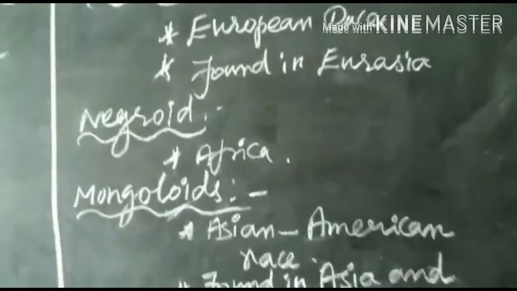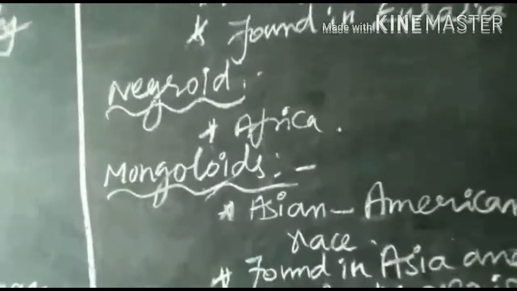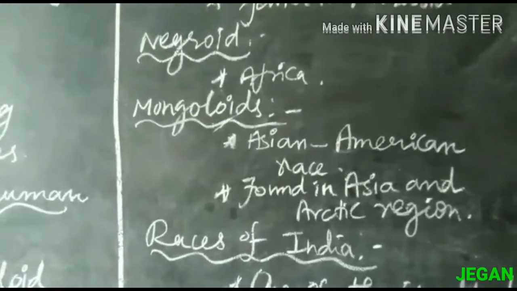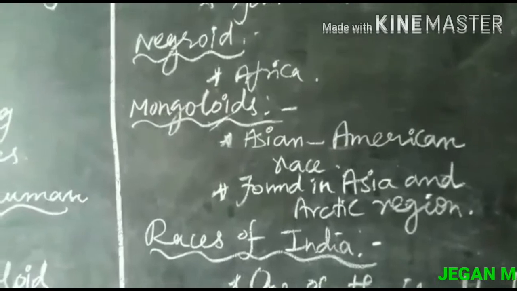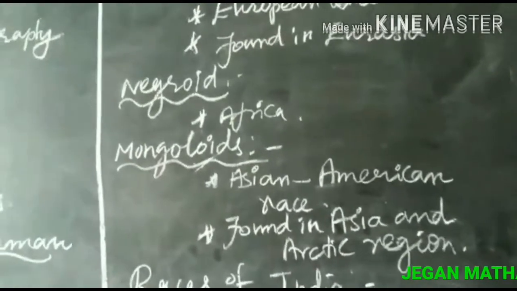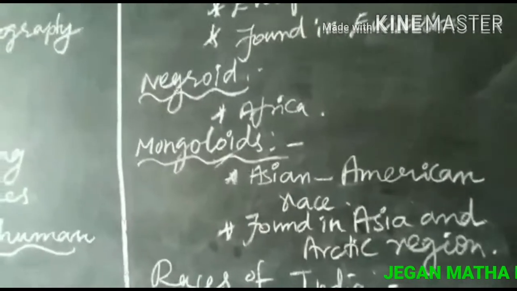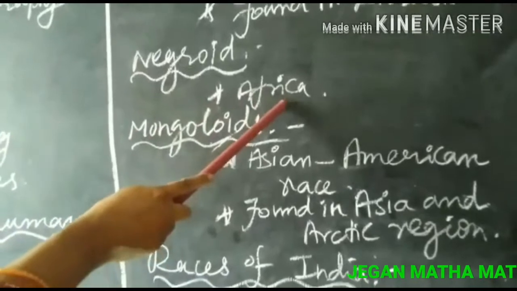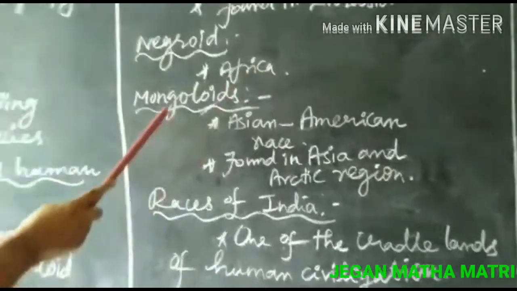Next, Negroid. Negroids have dark eyes, black skin, black woolly hair, a wide nose, a long head and thick lips. They live in different parts of Africa.